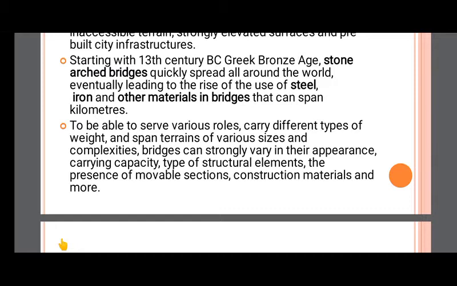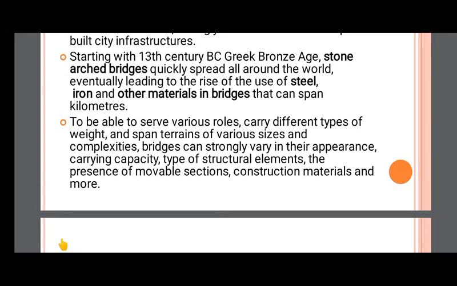The purpose of bridges varies, from carrying weights to spanning terrain of various sizes, and based on their appearance they have been further developed.